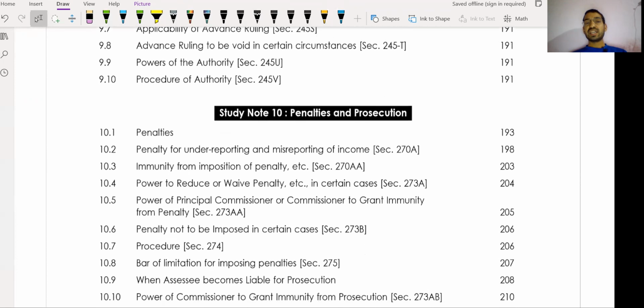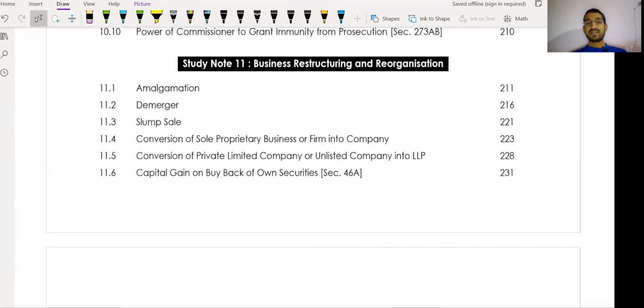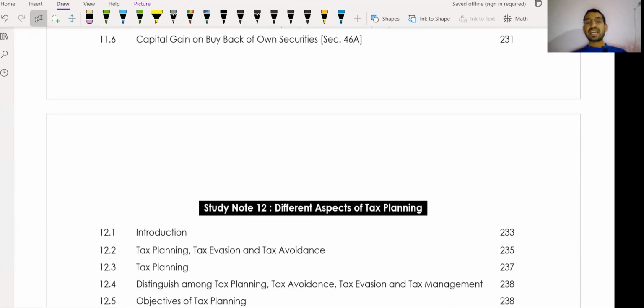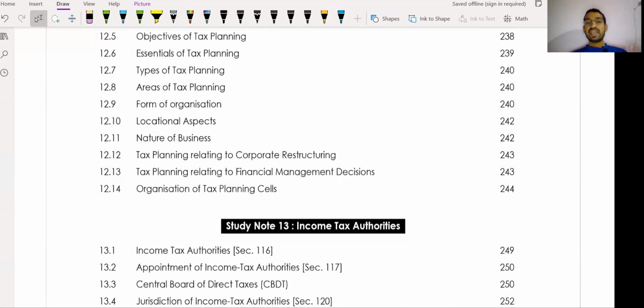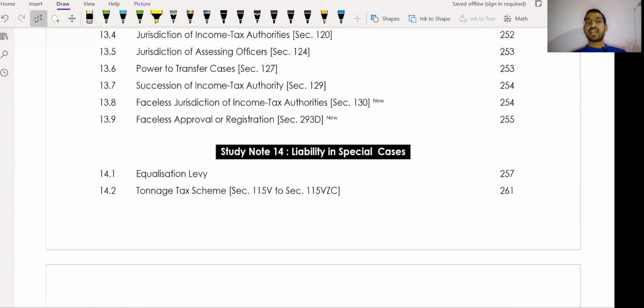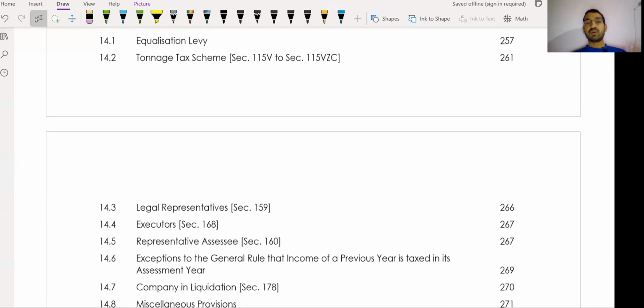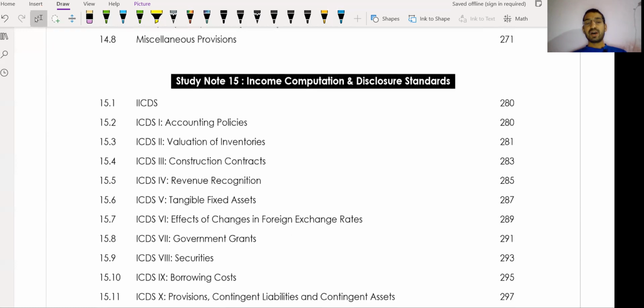Penalties and prosecution: yes, you can read. Business restructuring and reorganization: important. Different aspects of tax planning: read two times. Income tax authorities: read two times, only the study material itself is sufficient. Liability in special cases: theoretical portion. Income computation and disclosure standards: yes, you can read.